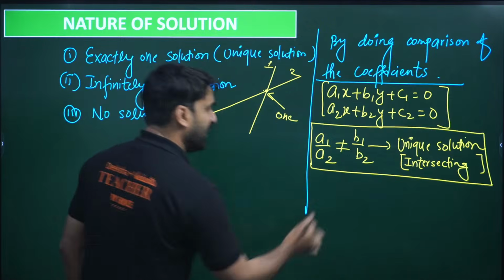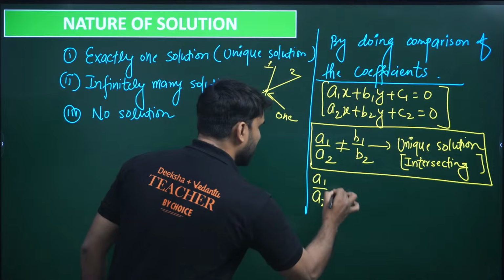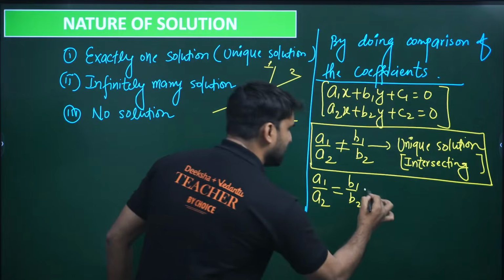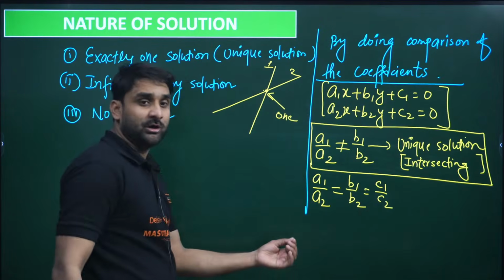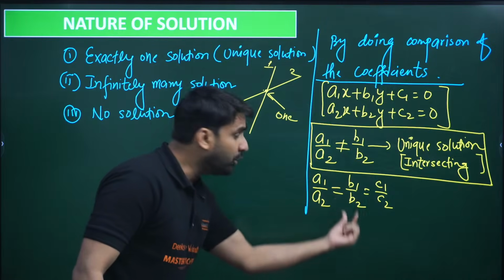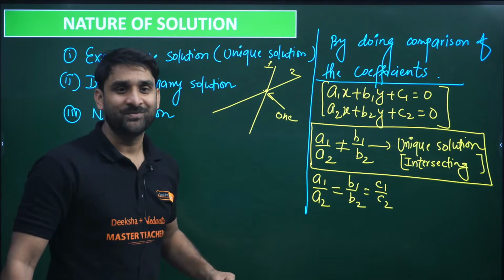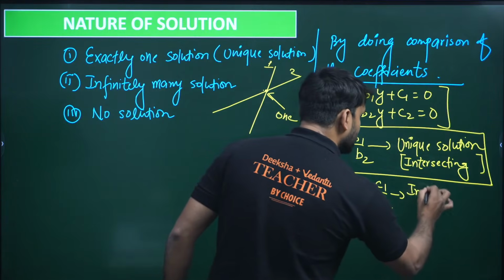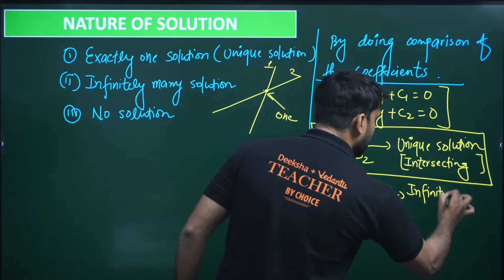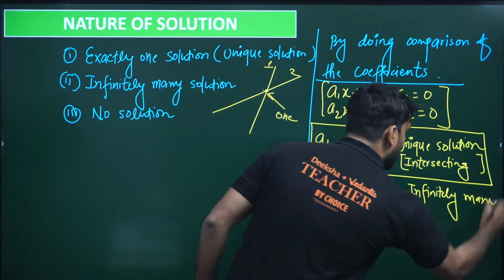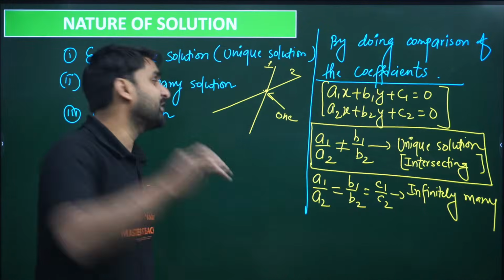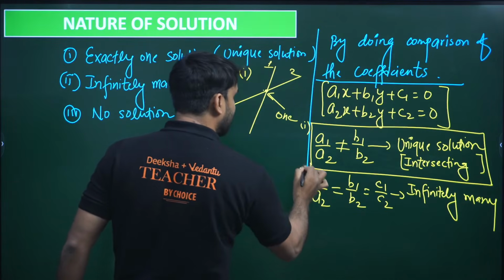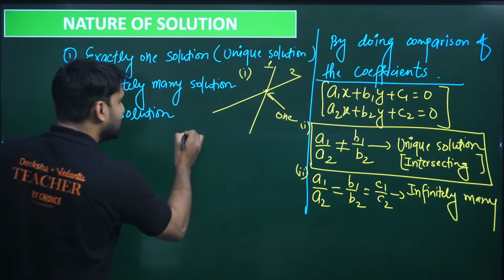Now the second case. If you compare the coefficients and you get this result, that the ratio a1 by a2 is equal to b1 by b2 is equal to c1 by c2, if all three ratios are equal to each other, then how many solutions will be there? Infinitely many solutions will be there. And what does it mean by infinitely many solutions?